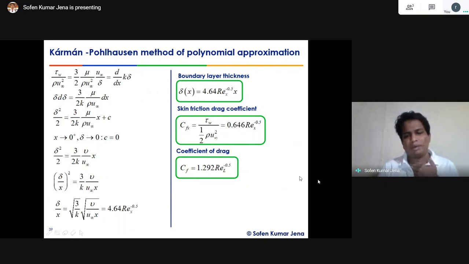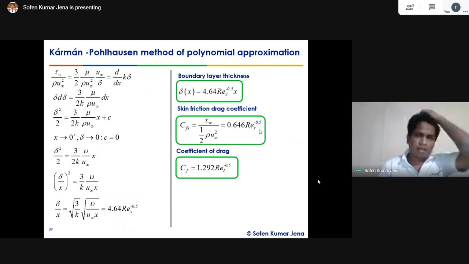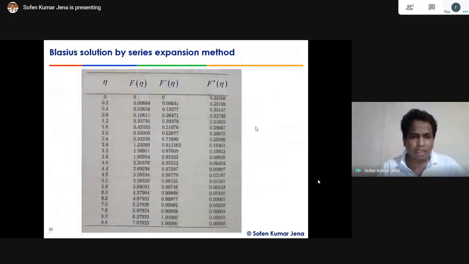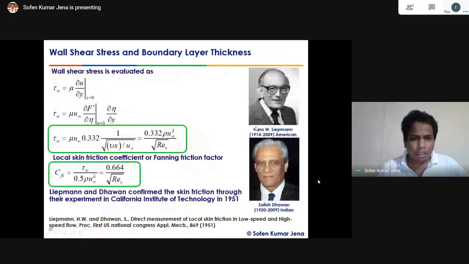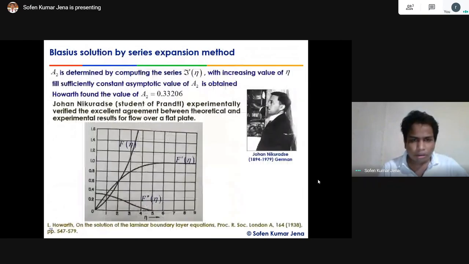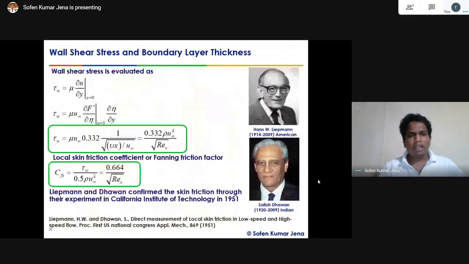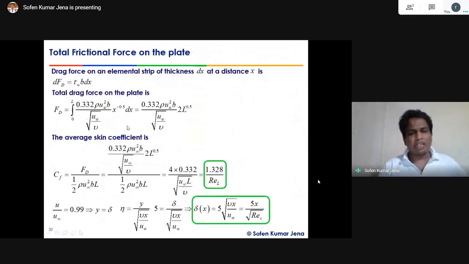To get the coefficient of the drag, we have to integrate the whole equation along the length of the boundary layer that we did earlier. So similarly, once you integrate the equation by putting the coefficient of drag that we did for the previous solution, okay, here as you did the local coefficient, here you do the integration over the whole boundary layer to get the drag coefficient.